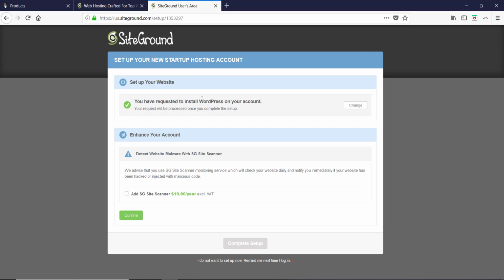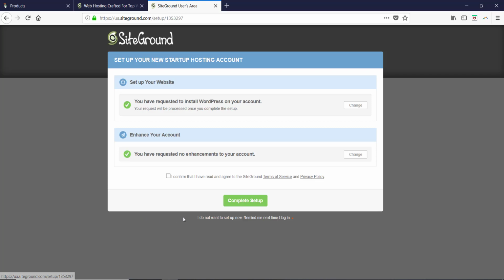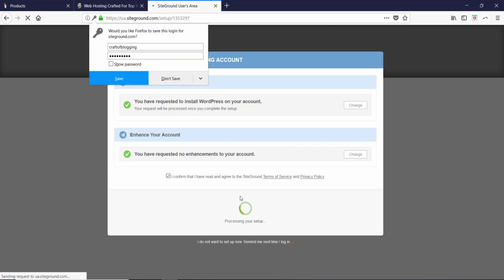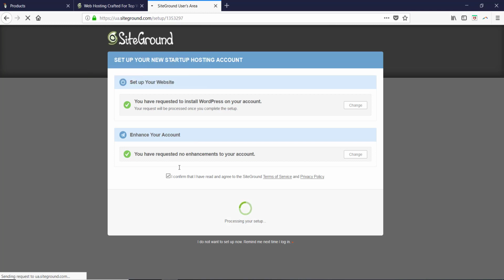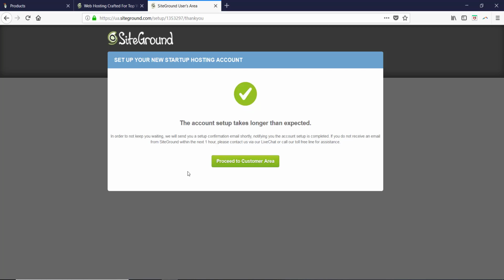it'll say you have requested to install WordPress on your account. It's asking me to enhance it by using SG Site Scanner. I don't need this, so I would confirm this here. Now I would go to click this one and say confirm setup. And this is installing WordPress in the backend on my hosting. So the setup is done. Now I can proceed to the customer area.